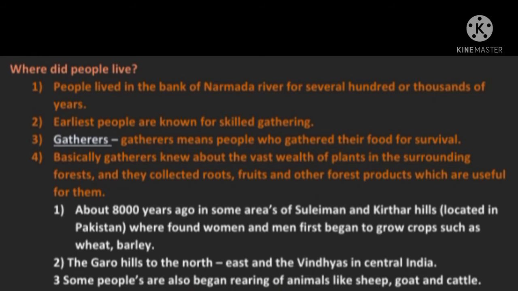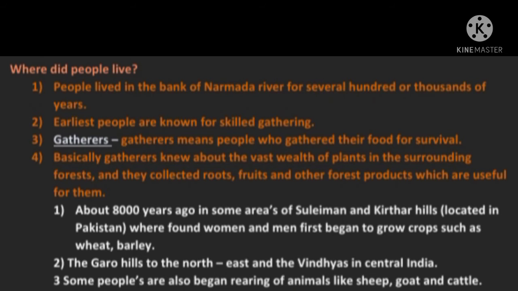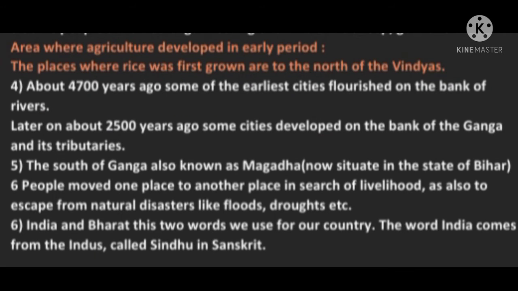About 8,000 years ago, in some areas of the Suleiman and Kirthar hills, which are located in Pakistan now, women and men first began to grow crops such as wheat and barley. The Garo hills to the northeast and the Vindhyas in central India. Some people also began rearing animals like sheep, goat and cattle.